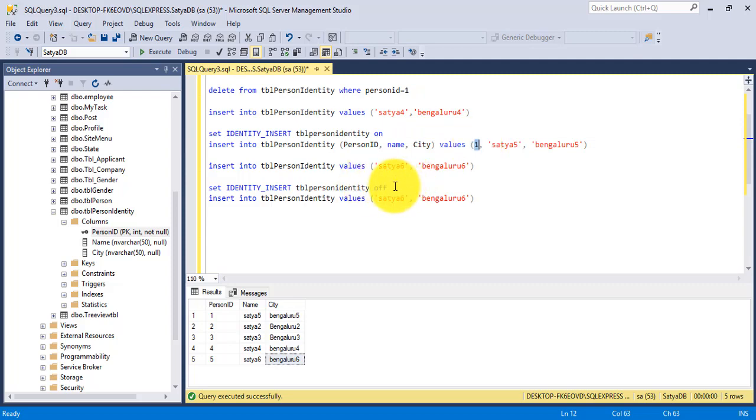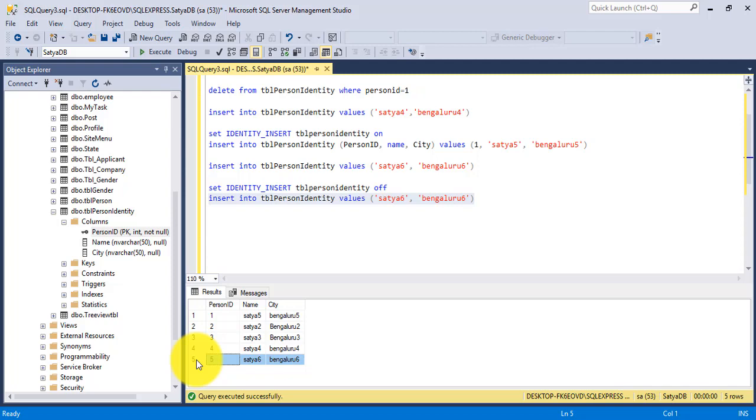If you don't want to provide the explicit value for identity column, you wish SQL Server to calculate the value of identity column, then turn off the identity_insert, and insert statement should be shown like this. Okay, now if you check here, you already have inserted the Satya 6 and Bengaluru 6.